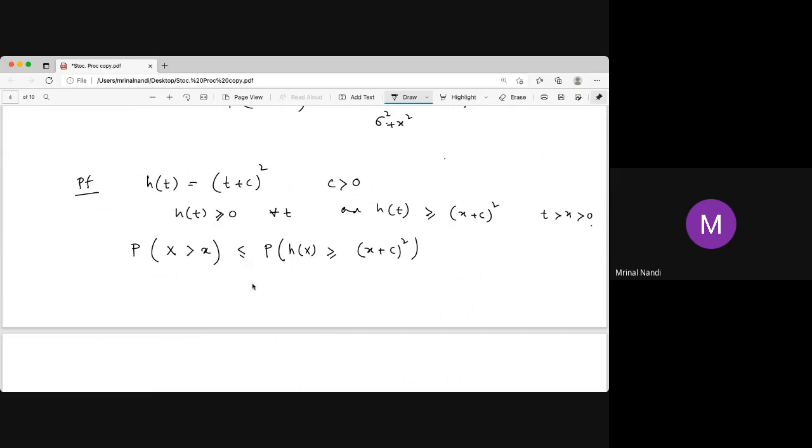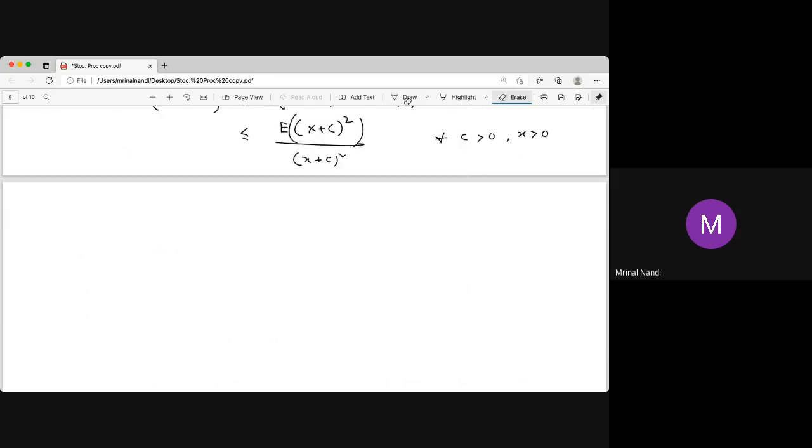The right hand side part is a superset, and this is again by that result, that basic inequality, the expectation of this divided by (x + c) whole square, for all c positive and for all x positive. Now, what is the expectation of (X + c) whole square? The expectation of X is 0, and expectation of X square is sigma square. So the expectation of X square is actually the same as the variance.